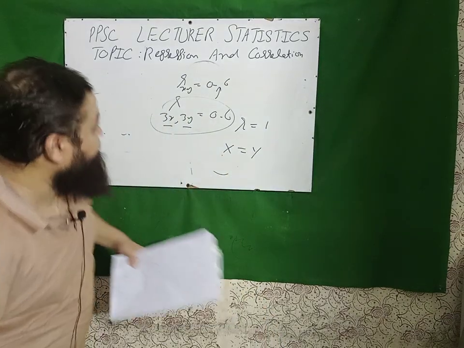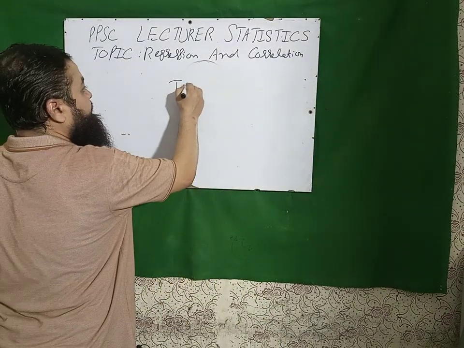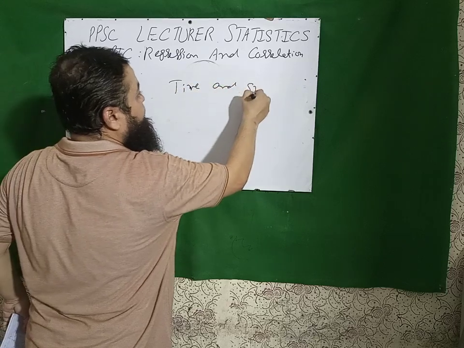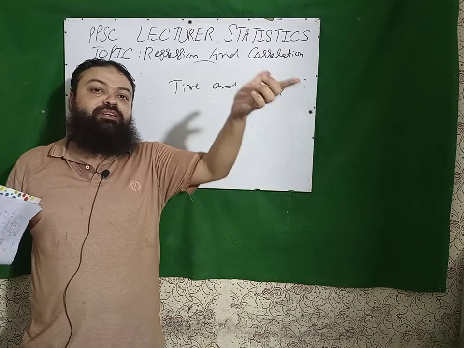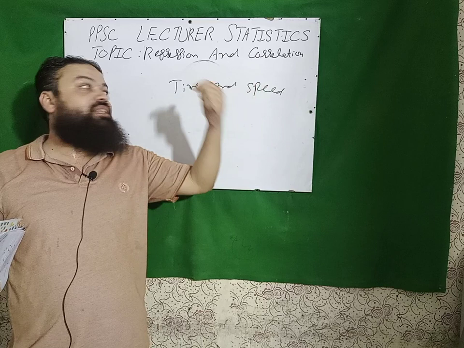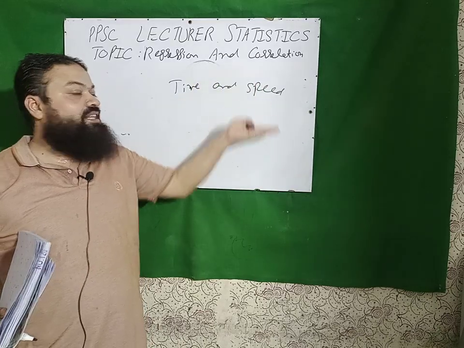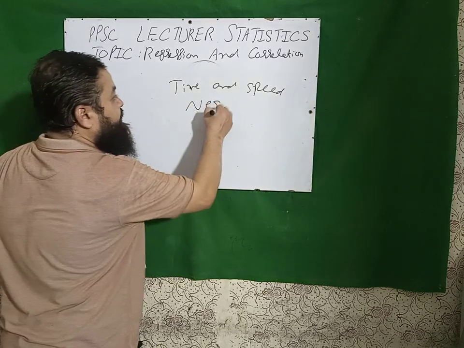Next question is the correlation between time and speed. Dear students, any question can come like this. If we increase the speed of our car, then time will be less. We will cover our distance in a shorter time. It means when we increase the speed, time will be decreased. It has negative correlation.